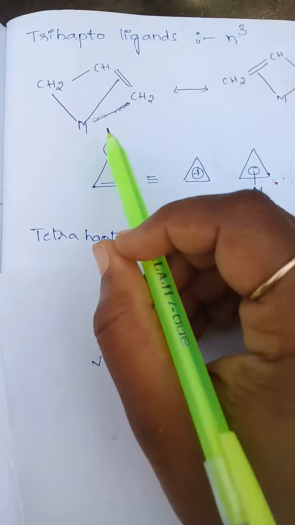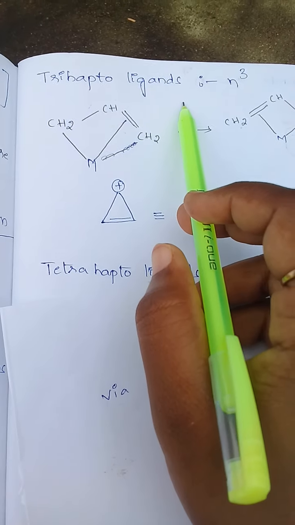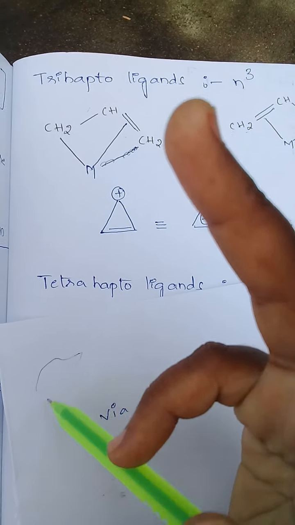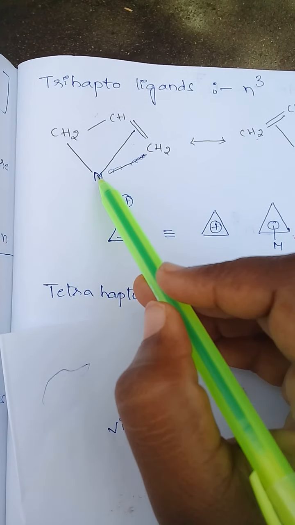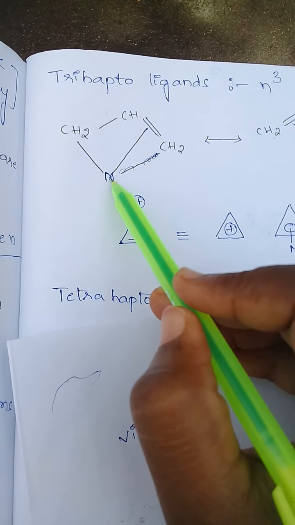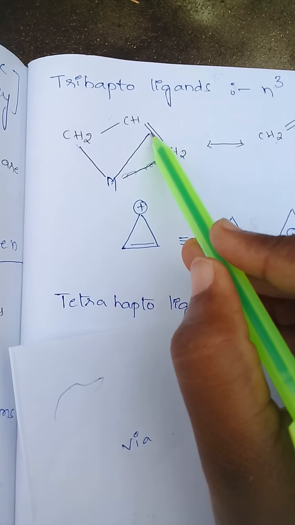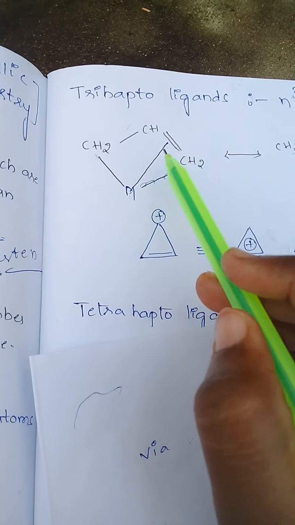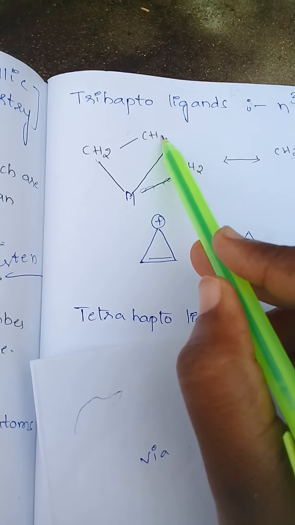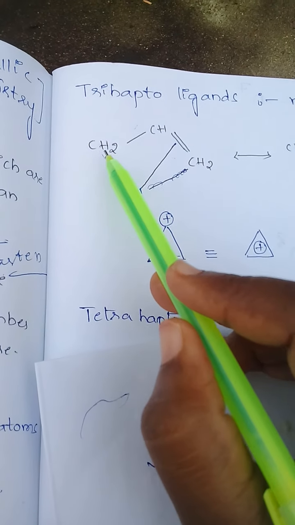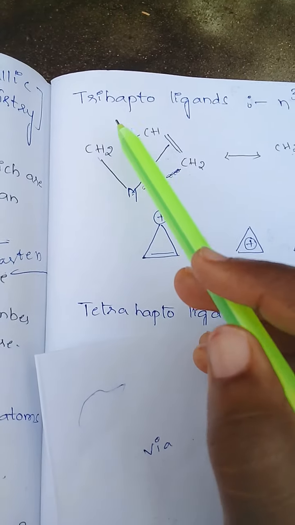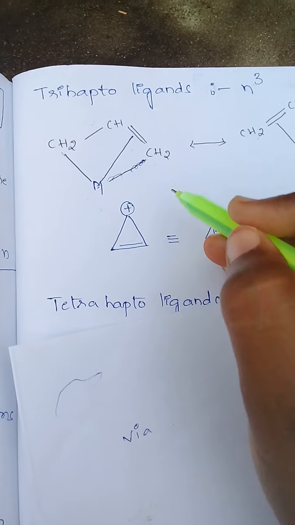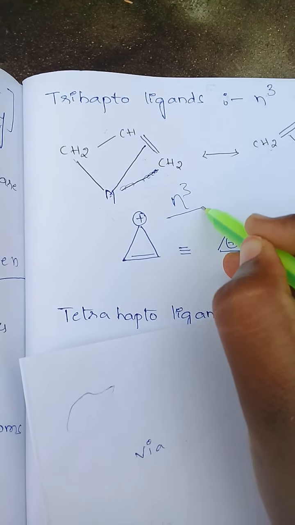So this is a dihapto ligand. See next, trihapto ligands. Trihapto ligands means the metal is attached with three atoms in a ligand. See here, in this structure, the metal is attached with this carbon and the middle of this double bond. So we can count 1, 2 and 3. Here also we can count 1, 2 and 3. So the hapticity of this structure is trihapto. Trihapto means eta 3.